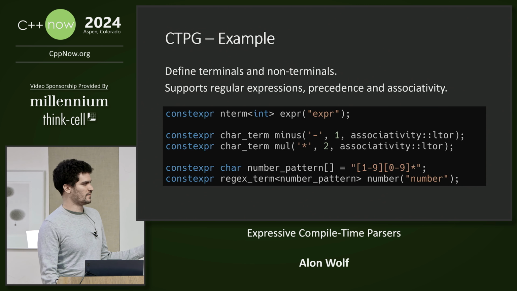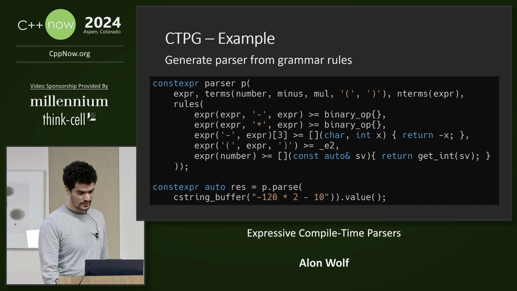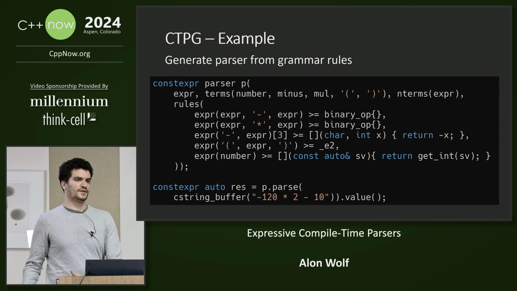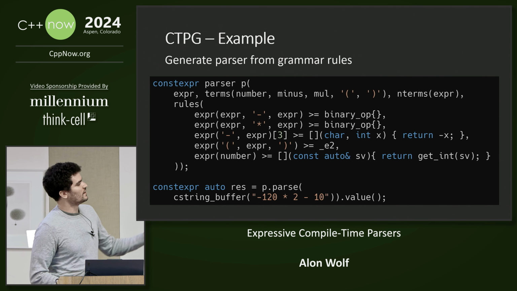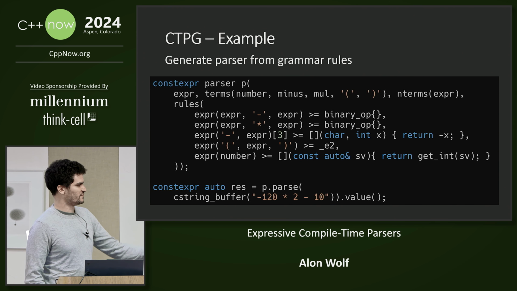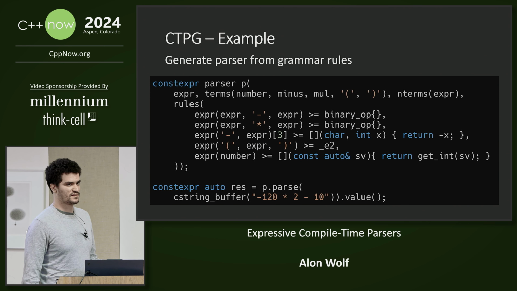We can also define a non-terminal with a regex pattern, like you see with the number here. Okay, then we take all the terminals and non-terminals and combine them into the grammar rules, and this can be done with an expressive DSL. And because we have already defined all the non-terminals, we can use them to create recursive rules.